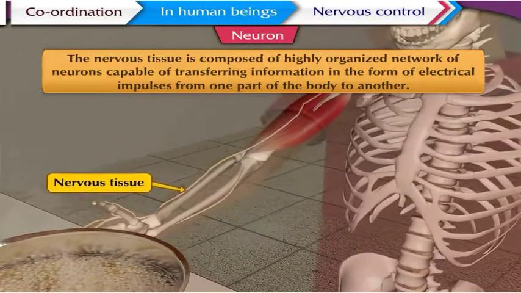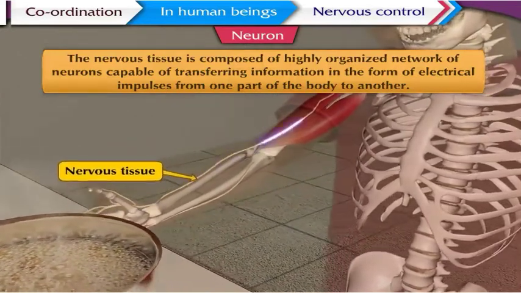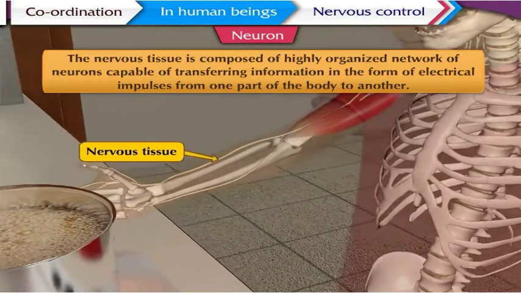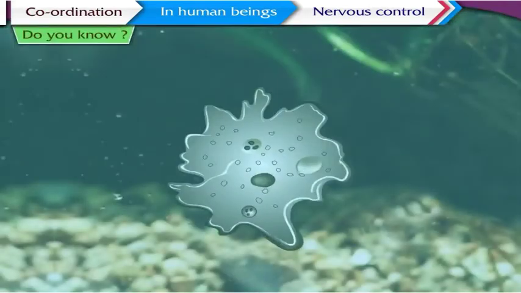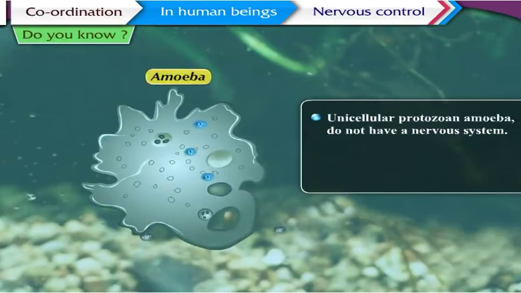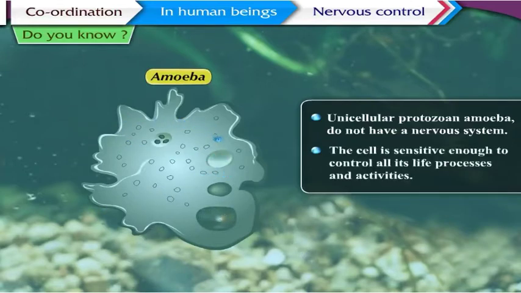Let us now understand in brief the specialized nervous systems in some animals. Do you know? In case of unicellular protozoan amoeba, we do not find a nervous system. The cell is sensitive enough to control all its life processes and activities.